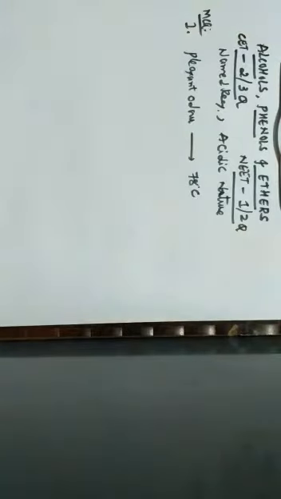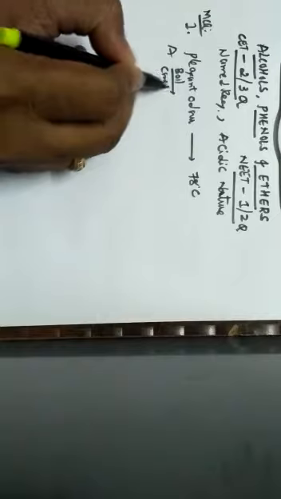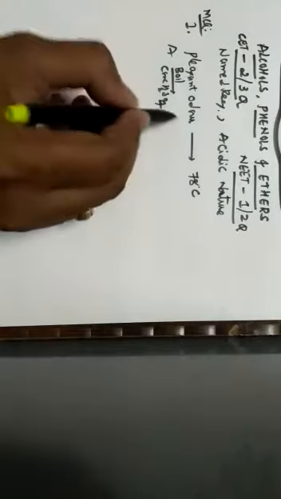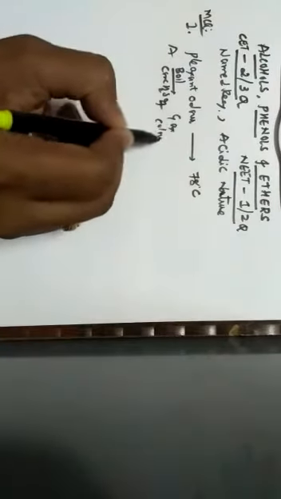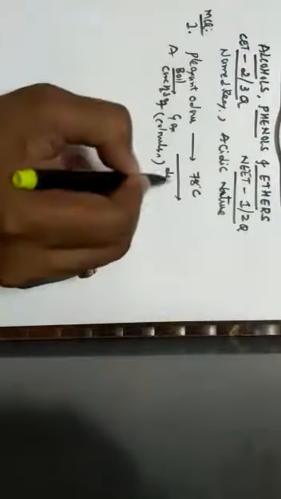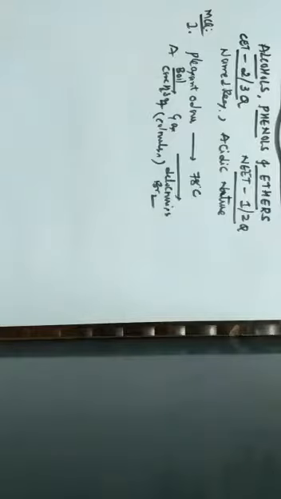On boiling A with concentrated sulfuric acid, a colorless gas is produced. So here we are going to get a gas. The gas is colorless, and a colorless gas is produced which decolorizes bromine water, and alkaline KMnO4. The organic liquid is?